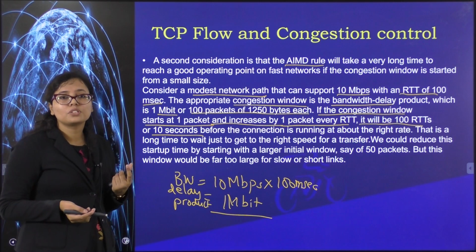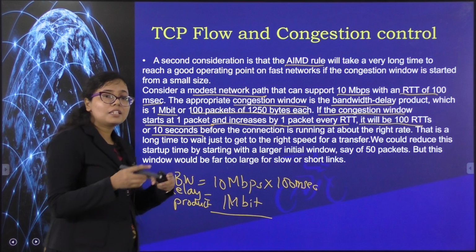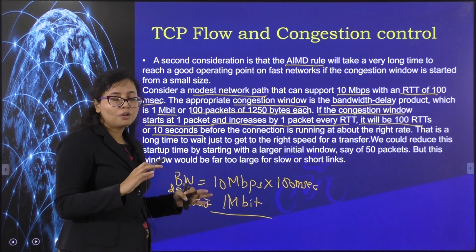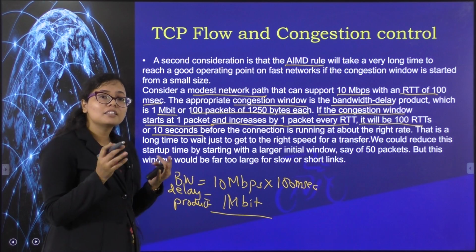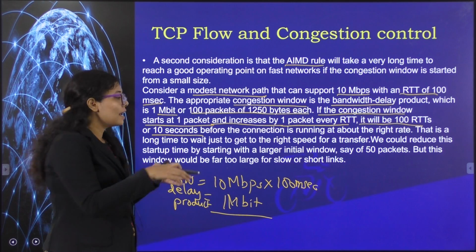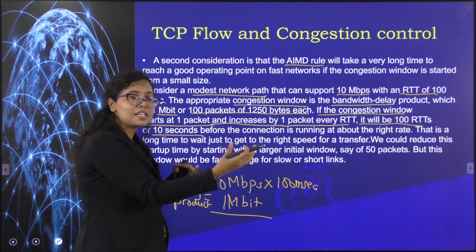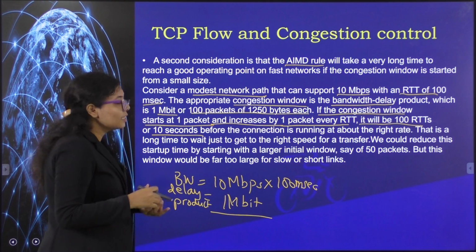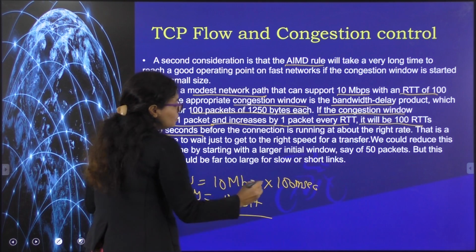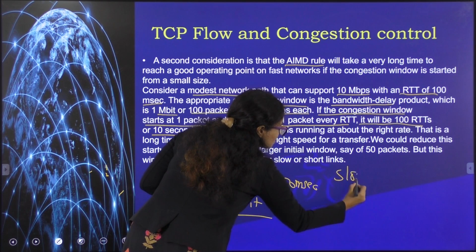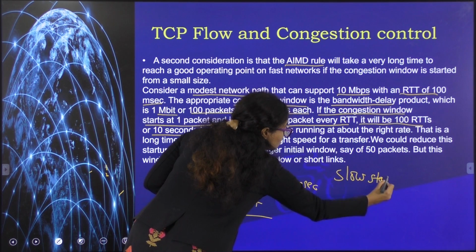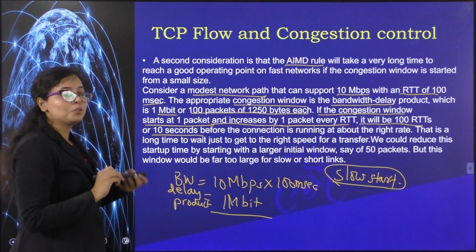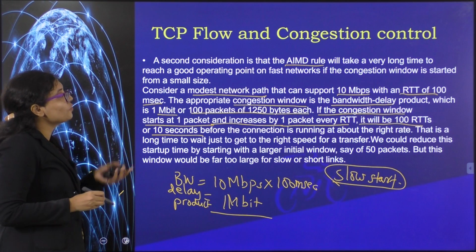So what is the solution? Either you see that the bandwidth is very large and you start sending all the packets at once, but then another problem will arise. At some places the links may be slow and it may lead to congestion. So there is an alternative, which is called slow start. Using this algorithm you can make up for the disadvantage of AIMD.